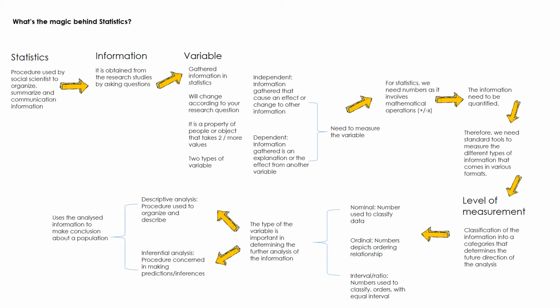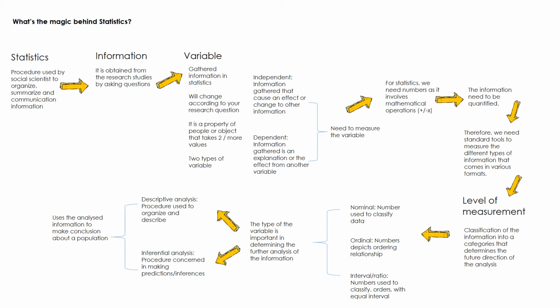So therefore, we need to measure the information. And this information comes in different formats. Okay, as we said, age comes in a continuous variable from 0 to maybe 99, maybe 120. So there is a big range of numbers.